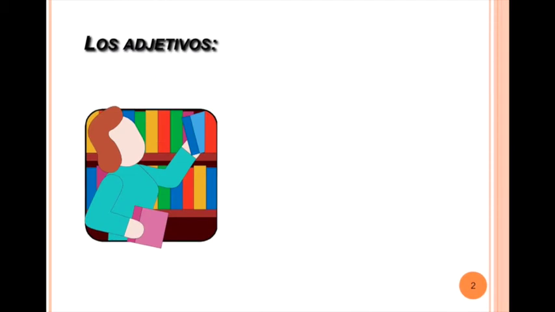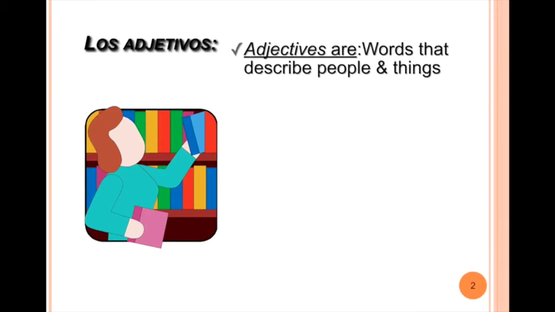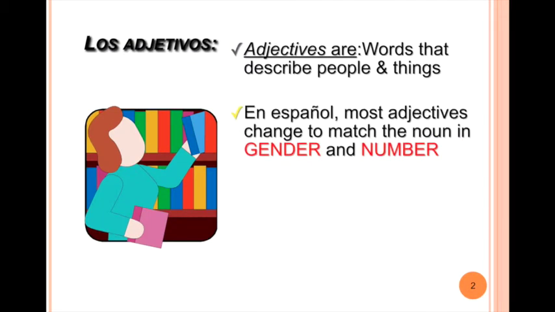In this chapter, we're going to be talking about adjectives and eventually articles, but we'll start with adjectives. Adjectives are words that describe people and things. And in Spanish, most adjectives change to match the noun in both gender and number. All adjectives must agree in gender and in number. This is called, of course, agreement.